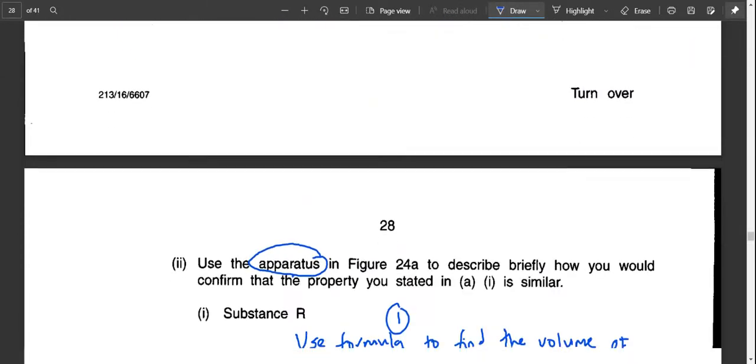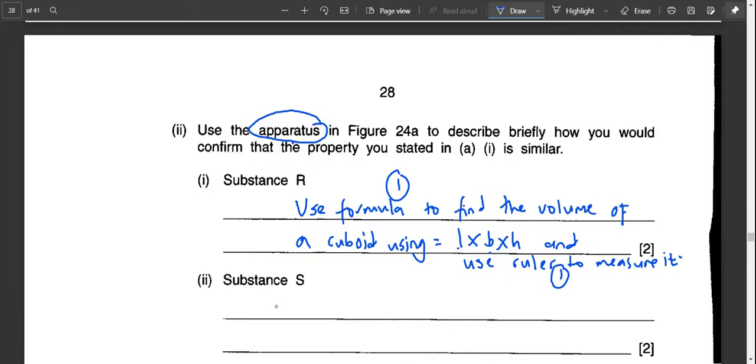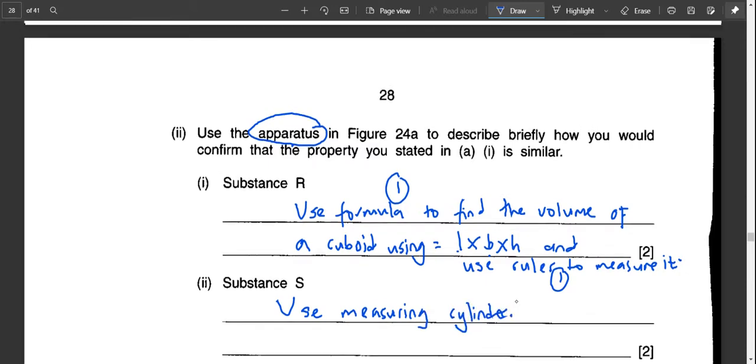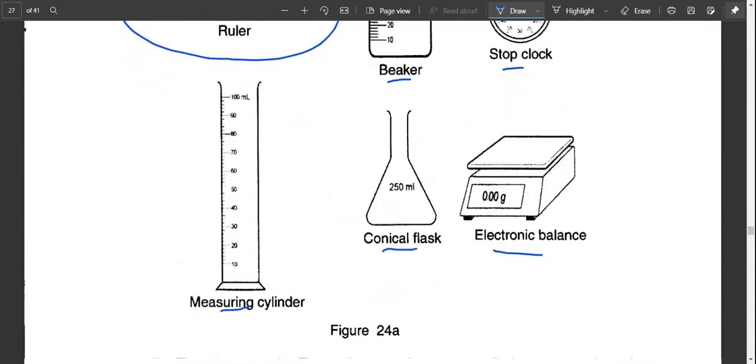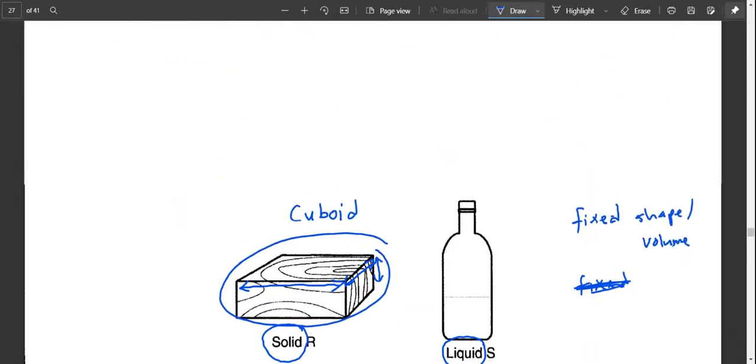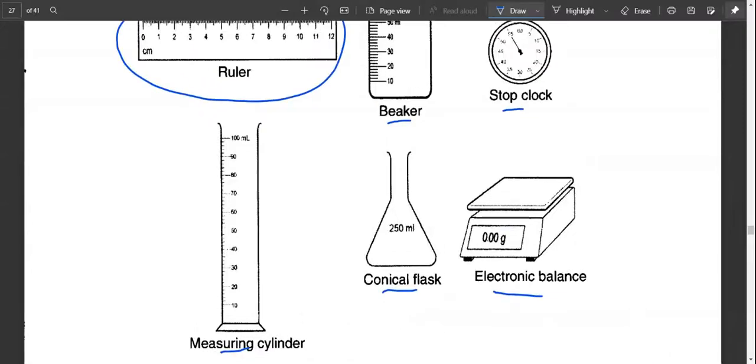So what you can use is the measuring cylinder. And what happens is that you pour the liquid into the measuring cylinder, and after you pour the liquid into the measuring cylinder, you should read below the meniscus.